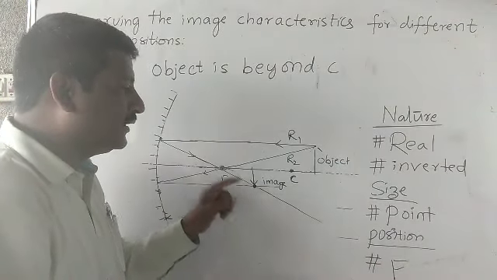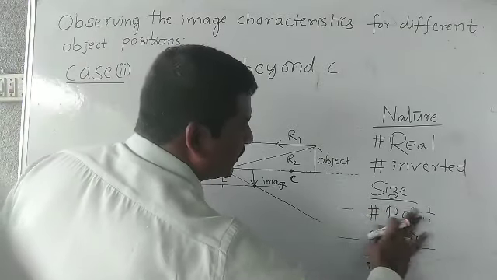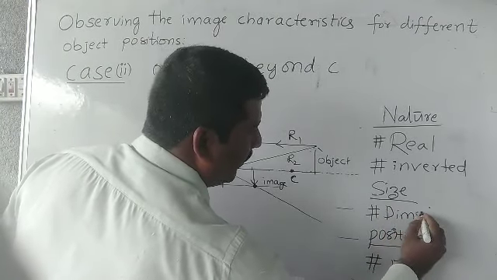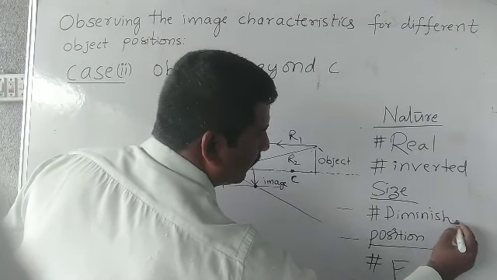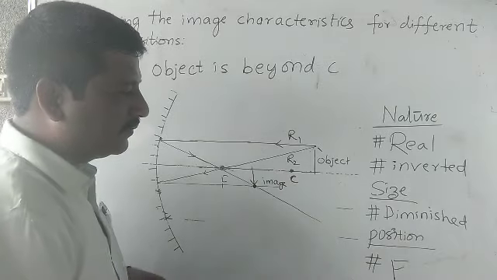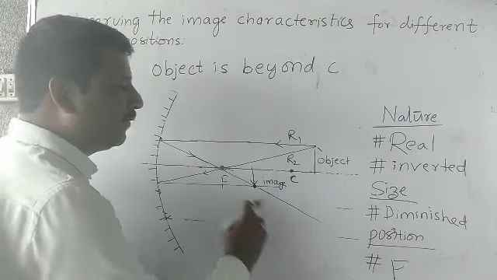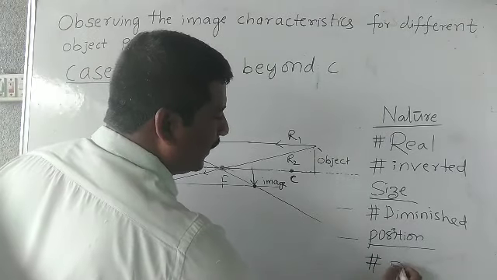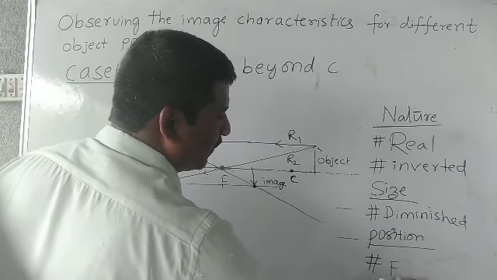Next, it is small in size, beta. You can say diminished image. It is a small size image, and the position of the image is in between the focal point and the center of curvature.